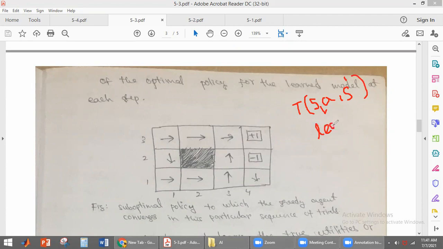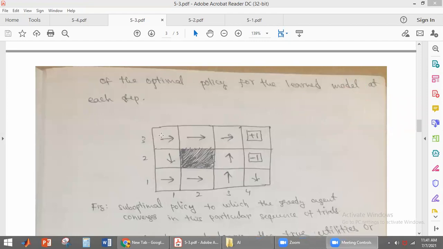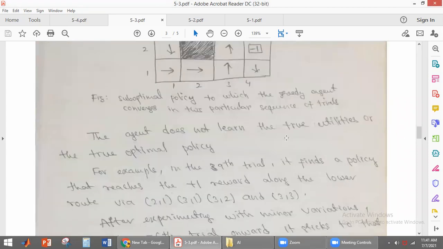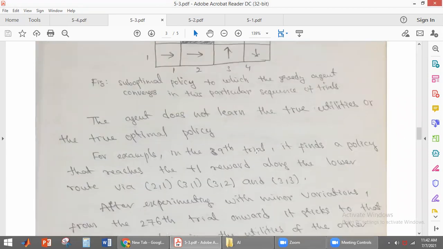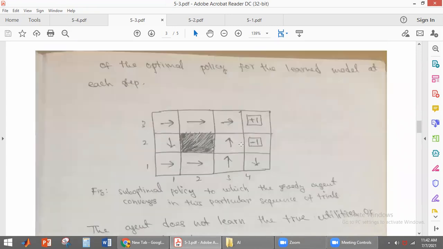So from the transition model, it will get the learned model. You just know what the true model is, the true utility values that we get in the optimal policy. Okay, this is the learned model, which the agent is learning. Okay, so here, by just trialing, it has to reach one of the terminal states. The agent will be learning the utility values. But here, if you see, the agent will not learn the true utility values or the true model, students.